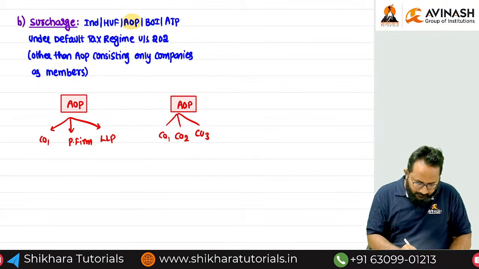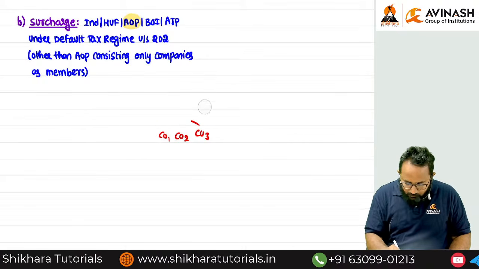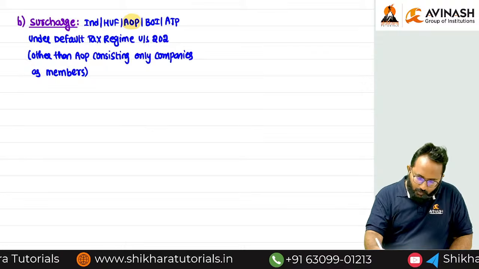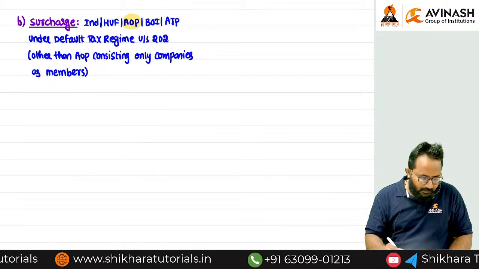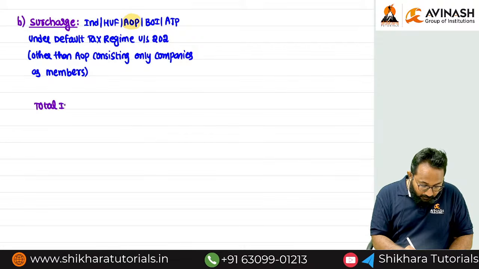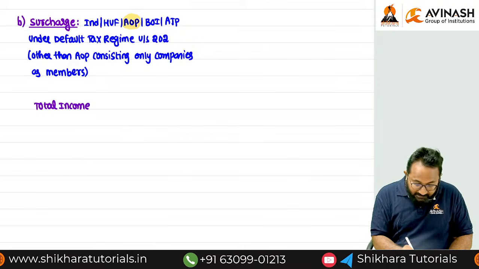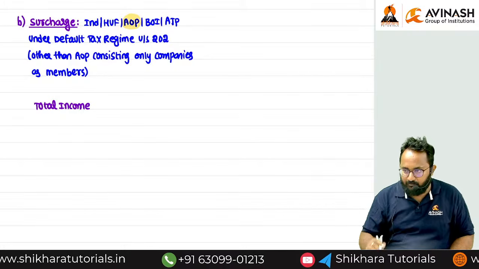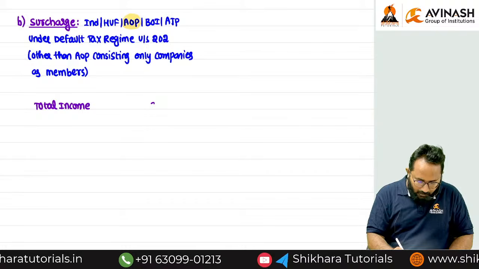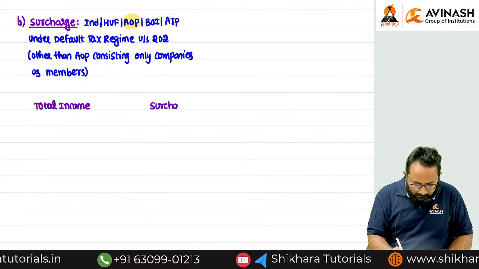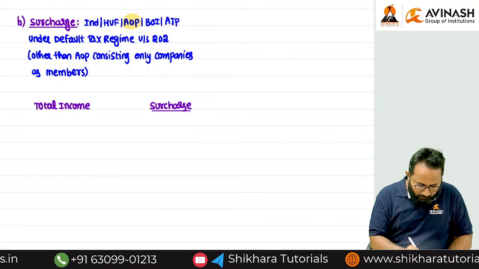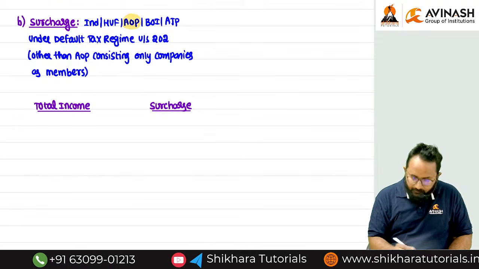First you have to understand what line they have given. Tell me, how do we discuss the surcharge rates? Based on total income. If total income is more and more, then only we can say that persons are rich, and based on that we can levy the surcharge. What a surcharge and a surcharge rate are, we will also discuss.